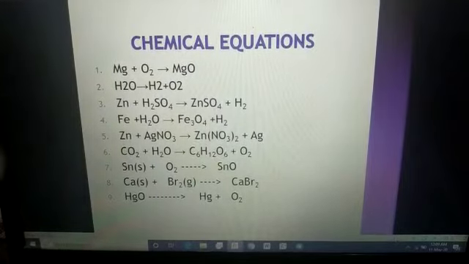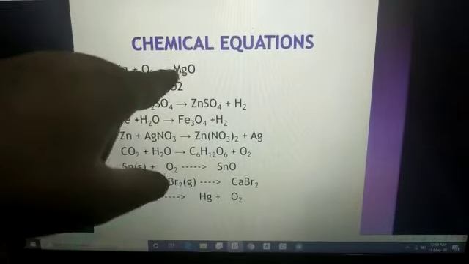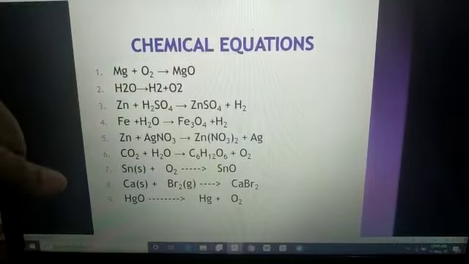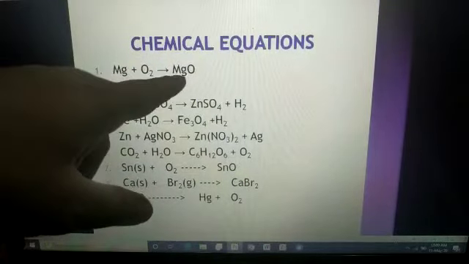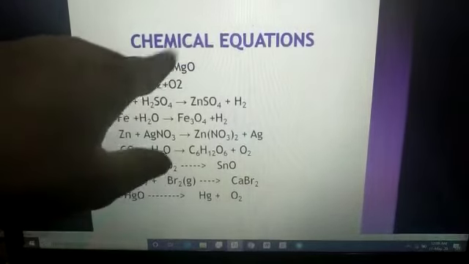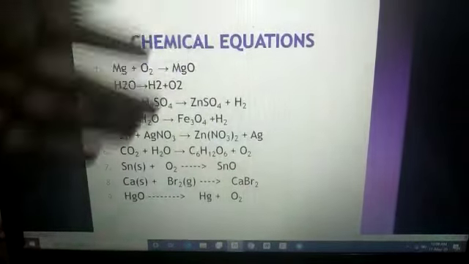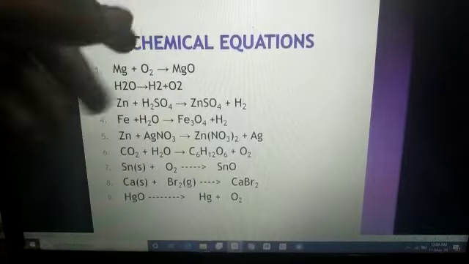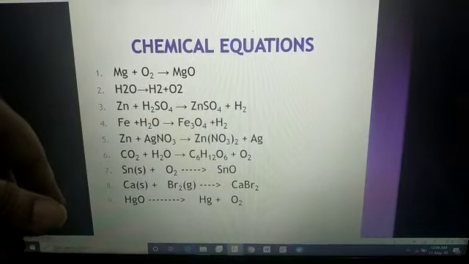Now one question which is arising in your mind: writing a number here does not change the formula? No, because if we are writing the number before the formula, it means 2 parts, means 2 units of magnesium oxide will form. Now what is 2 units?